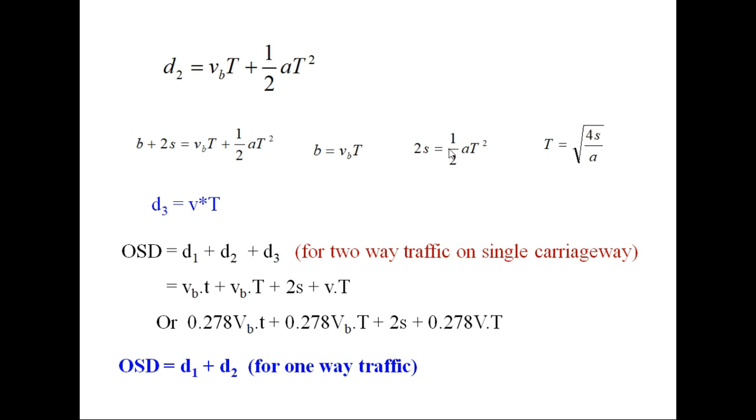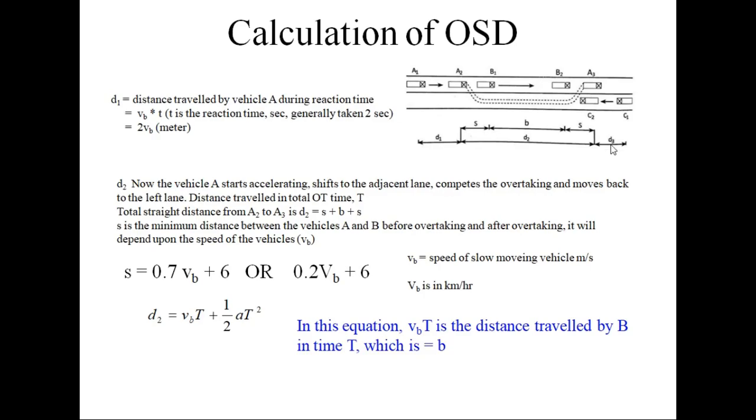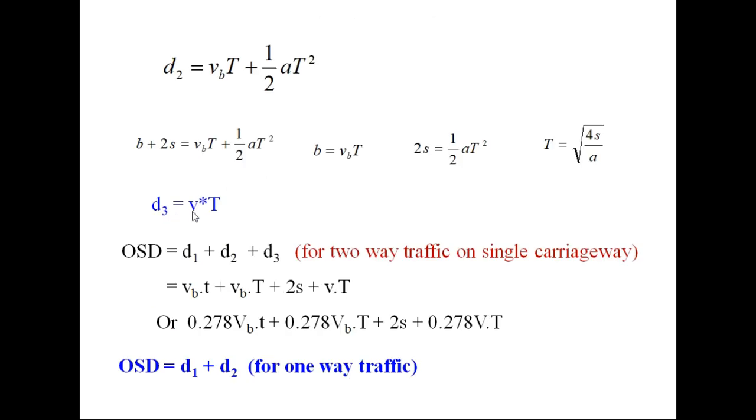Because this is B, 2S becomes half of AT square, or you can say the total overtaking time is square root of 4S upon A. S we calculated as 0.7 VB plus 6, and A is the rate of acceleration in meter per second square, which depends upon the speed. And the third distance D3 is the distance traveled by this opposing vehicle, which is moving at design speed, in time T, that is the overtaking time. So D3 is taken as V into T. V is the design speed of the highway and T is the overtaking time.